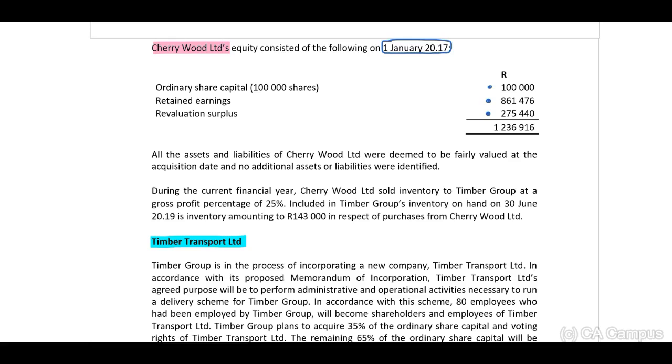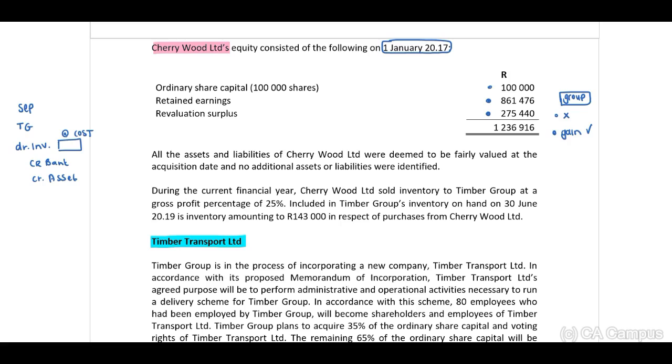Why is this important to us? Remember, in the separate records of our investor, which will be Timber Group, we will debit the investment and credit bank and credit the asset, right? Therefore, this is included in the separate records at cost. But in terms of our group, when you look at the right side of your screen, if there is any goodwill, we do not recognize goodwill. But if there is a gain on bargain purchase, we need to capitalize this against our investment.